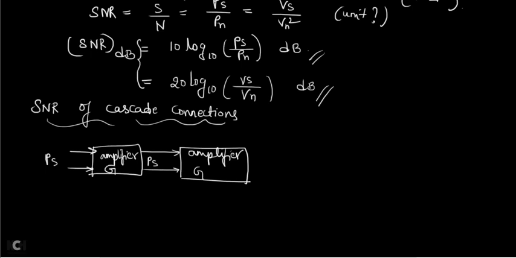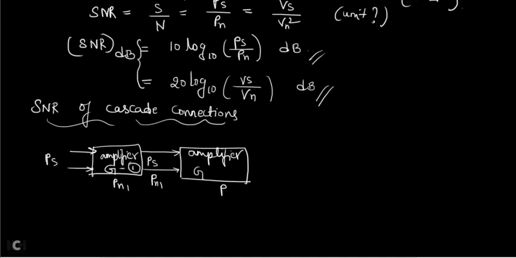Now what is the noise because of the first amplifier? Let me call it PN1. The signal power will be the same, but the noise will be different. Why? Because the noise is generated inside the amplifier, no? It is an internal noise. That is why the noise generated by this amplifier is PN1, the noise generated by this amplifier will be PN2, and so on. So now let me write the noise coming at the output of amplifier 1, PN1.